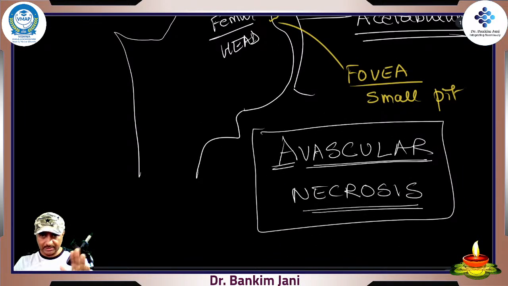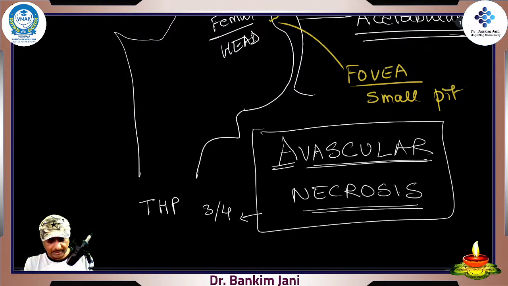There are 4 stages when you watch it on X-ray. When it goes to stage 3 or stage 4, there is only one treatment, and that is total hip replacement. You have to replace the hip joint. As we'll be discussing these topics, you'll come across the X-rays also.